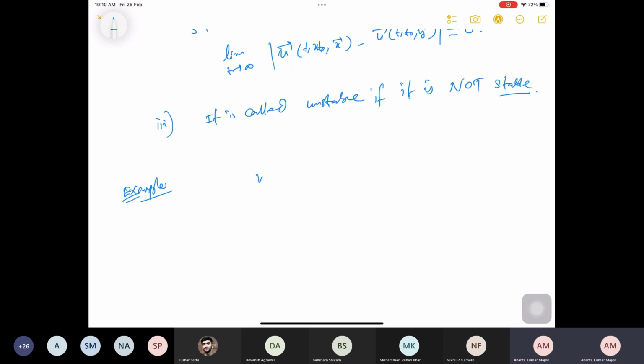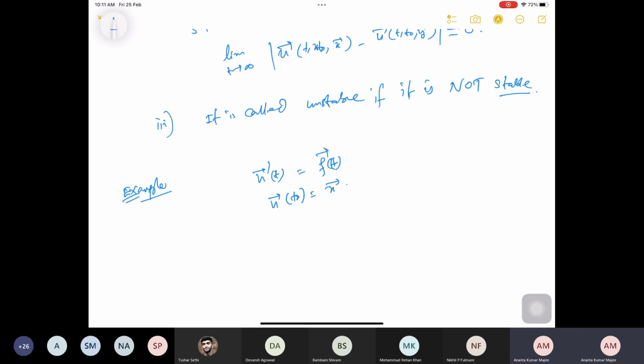Suppose I have u vector of t, or you can think of one dimension also, where the right-hand side is independent of x. And the initial condition at t0 is my x vector.